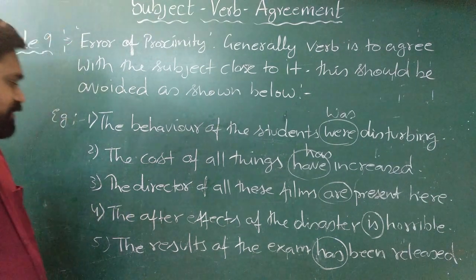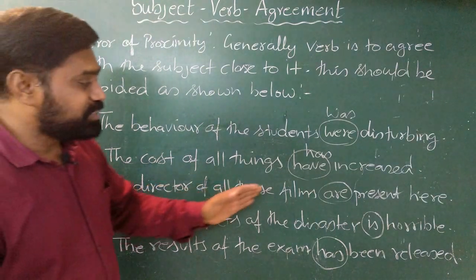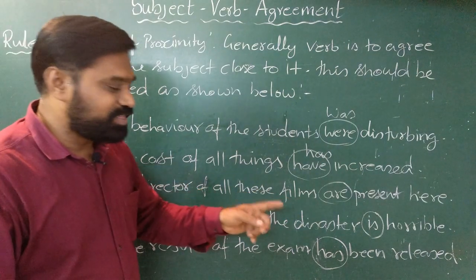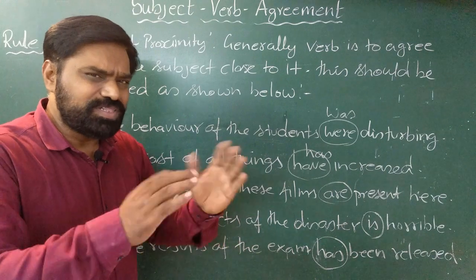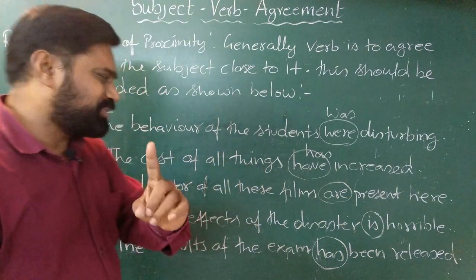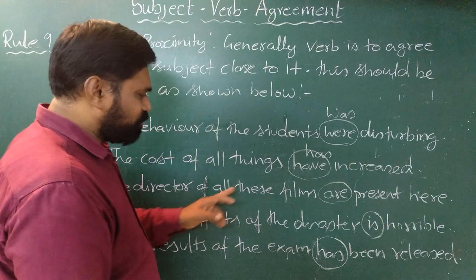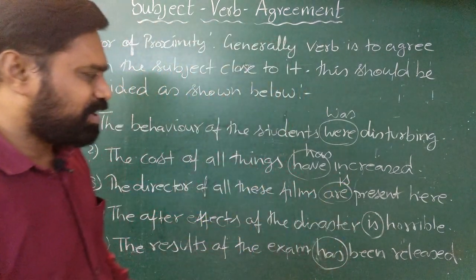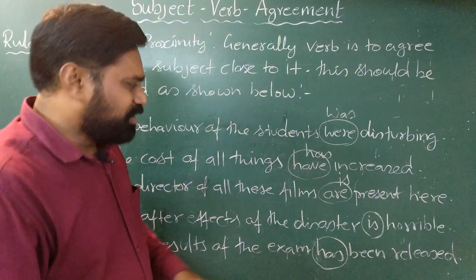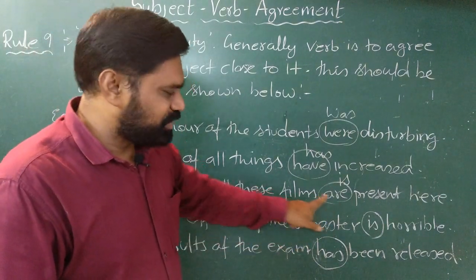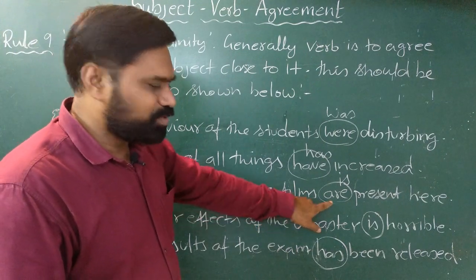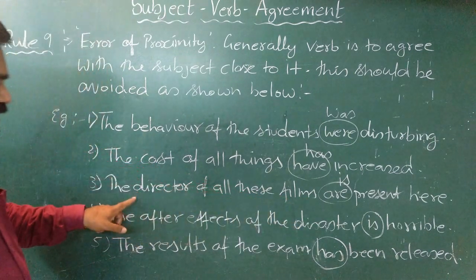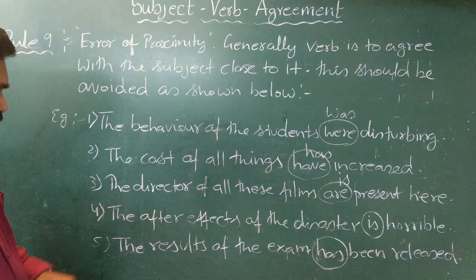See the third one, the director of all these films. Right here you can catch the director of all these films. All these films have a single director, so the subject here is singular. The director of all these films is present here. It should not be are present, it should be is present. We make this mistake because we look at the subject in close proximity to the verb. So there we go wrong, and we should not look at this, but we should look at the main subject here.